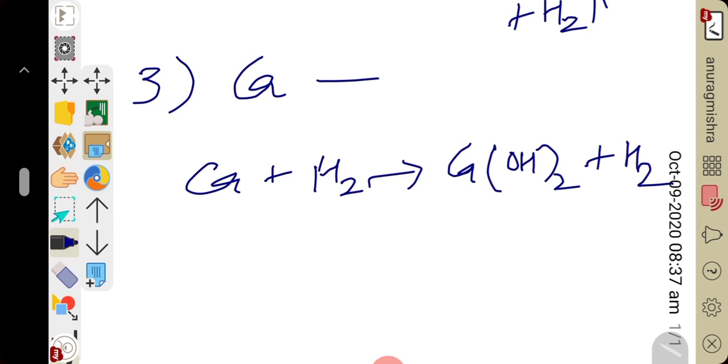After that, we will discuss preparation of hydrogen gas using boiling water, steam, and then dilute acid. In the next video, we will discuss all these things.